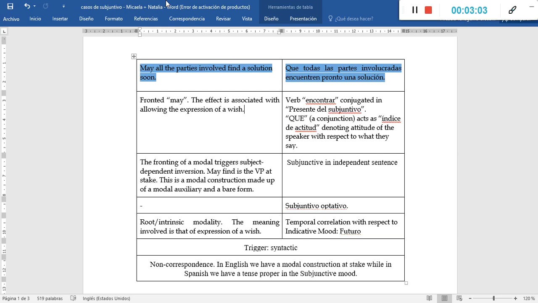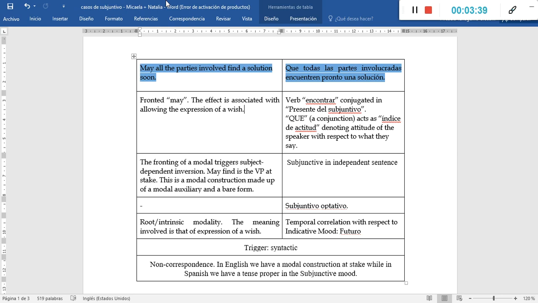Why do I say that there is an expression of wish at stake? Because that is the meaning conveyed by the sentence. This, in the case of English, is achieved by means of fronting a modal auxiliary. In this case, we will not find a verb conjugated in the subjunctive mood, but rather we see that the rendition in English is may all the parties involved find a solution soon.